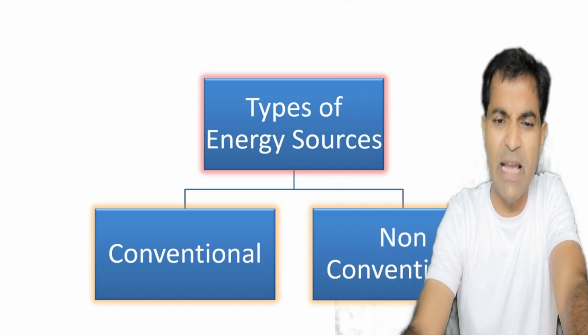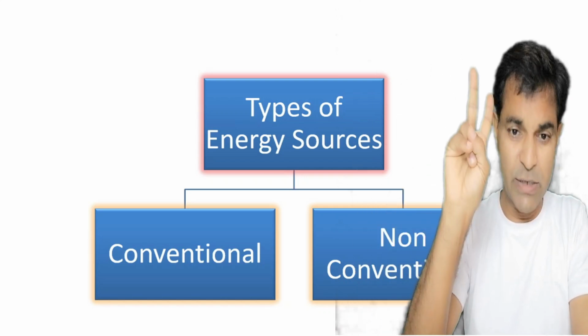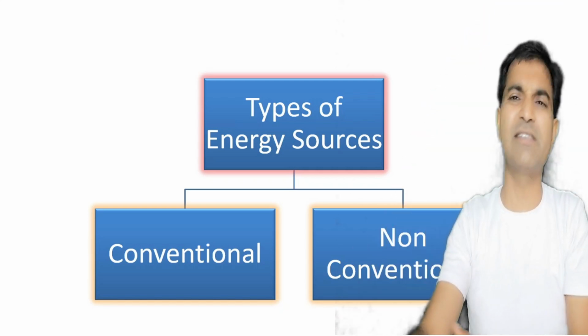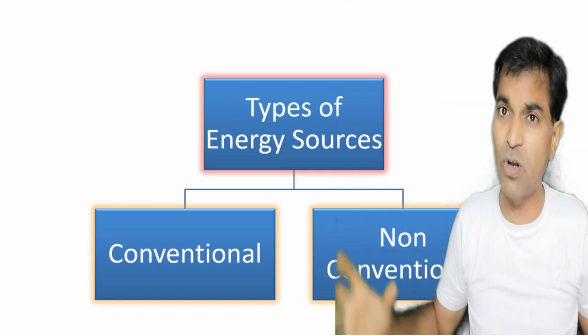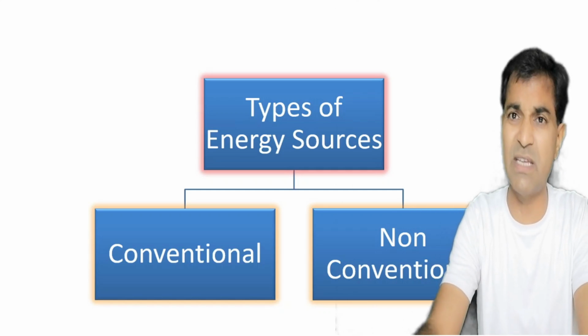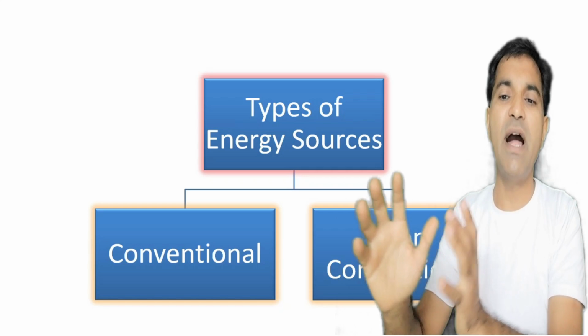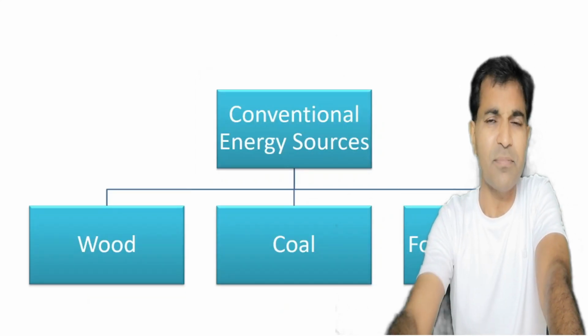Now, what are the different types of sources of energy? Two types: conventional and non-conventional. Conventional means those that have been coming from before. Non-conventional means some sort of improvement in those types of sources, a new type of source. They are not conventional, so they are known as non-conventional.